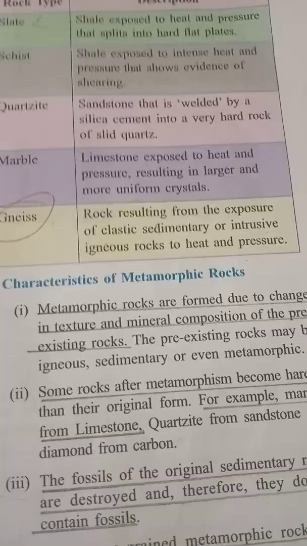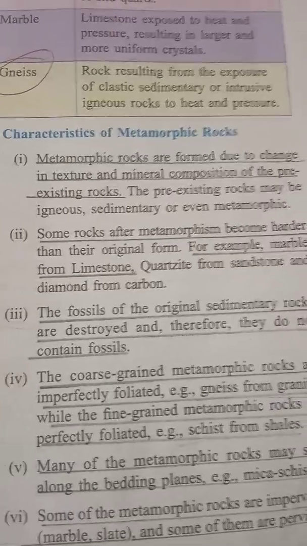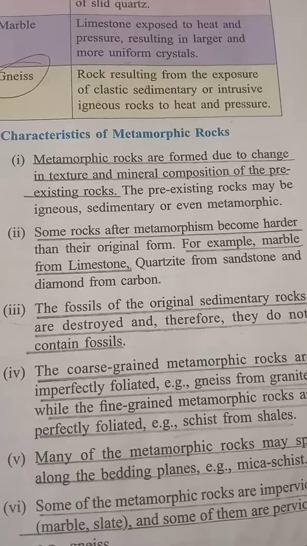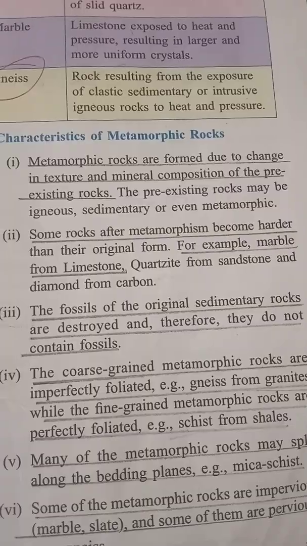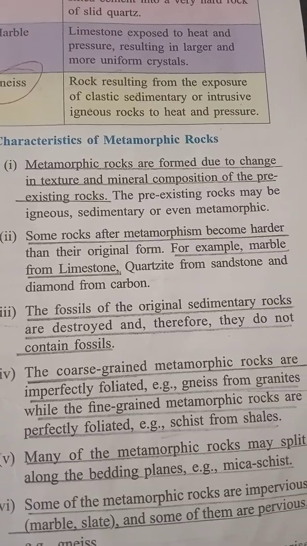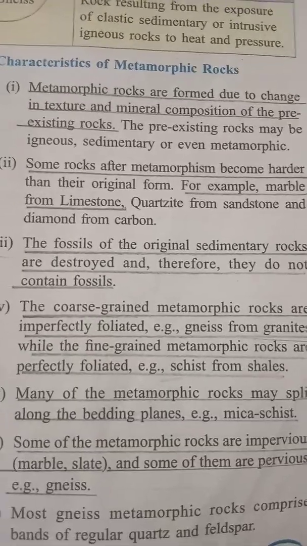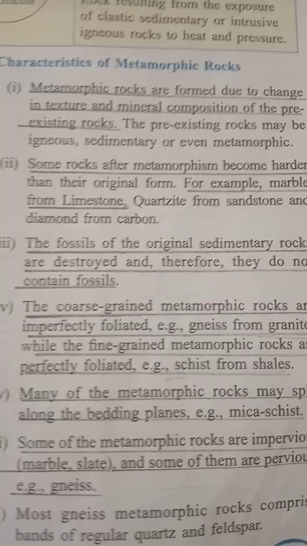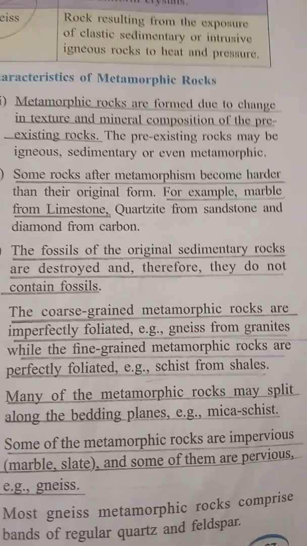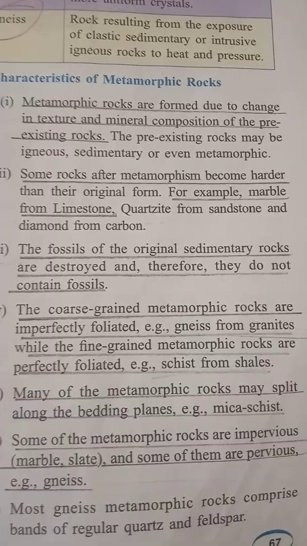Now coming to characteristics of metamorphic rocks. Metamorphic rocks are formed due to the change in the texture and mineral composition of the pre-existing rocks. Some rocks after metamorphism become harder. For example, I've just now cited marble from limestone. Then diamond from carbon is another example. Fossils of the original sedimentary rocks are destroyed and hence they do not contain fossils.